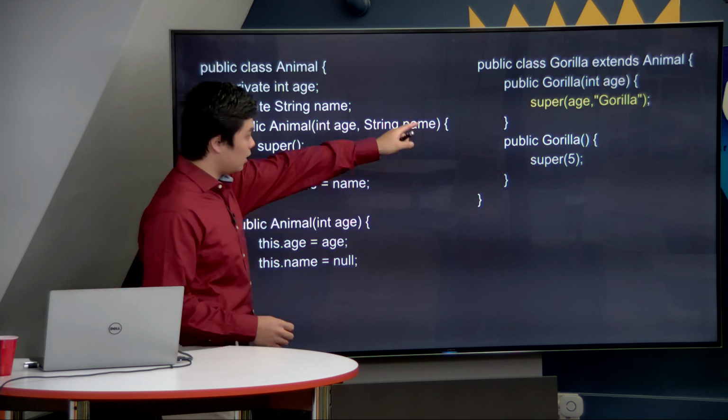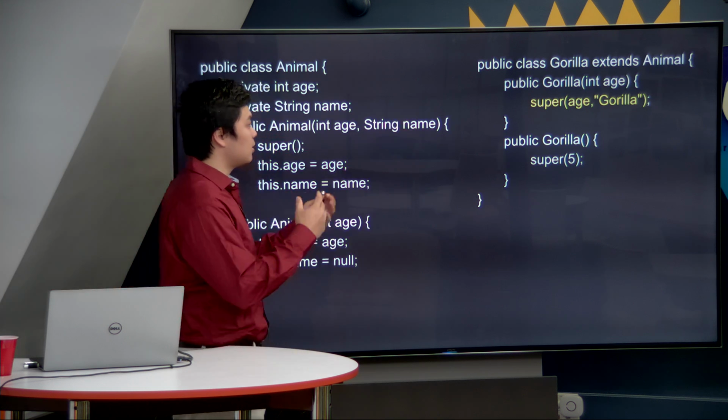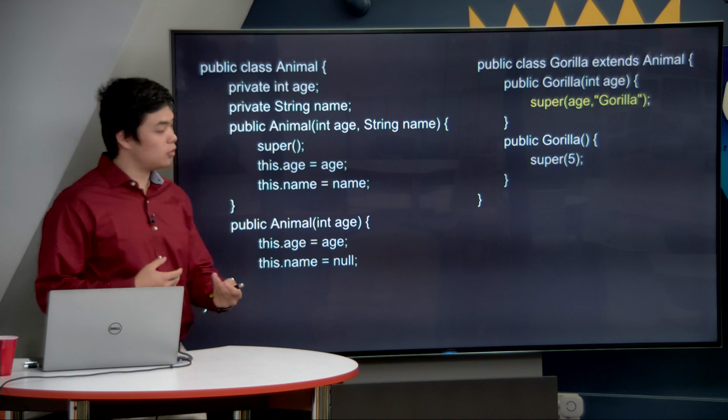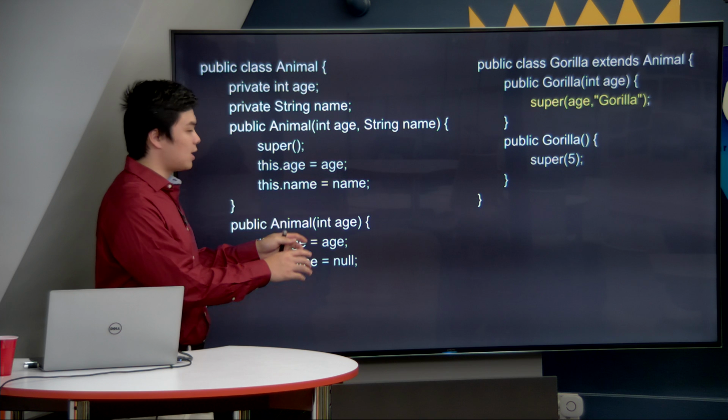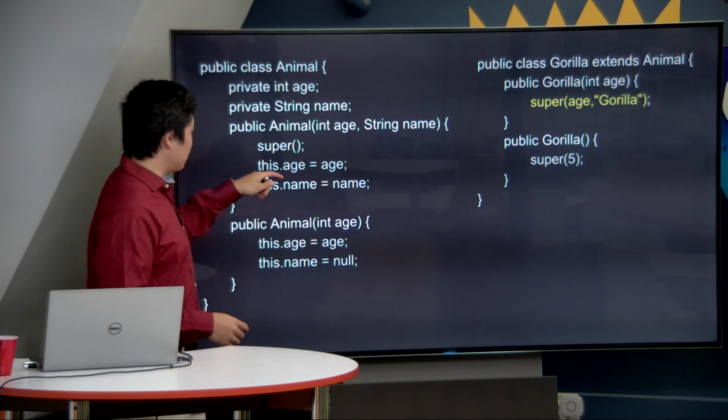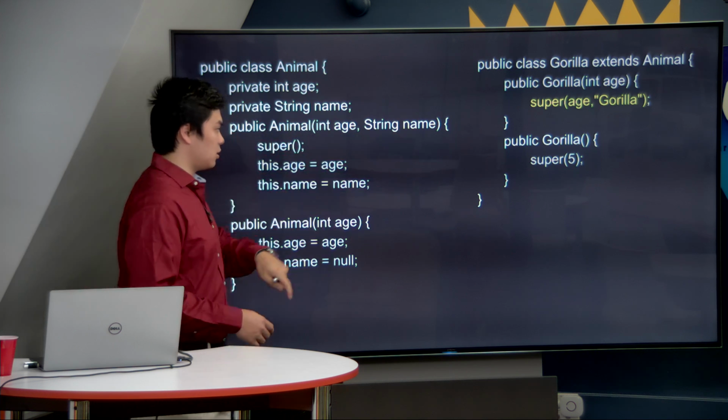So over here in our first Gorilla constructor, we input an age. What does a Gorilla constructor do? It goes and it says, hey, Animal class, can I borrow your constructor that takes 2 inputs? And Animal says, all right, this is my constructor that takes 2 inputs.